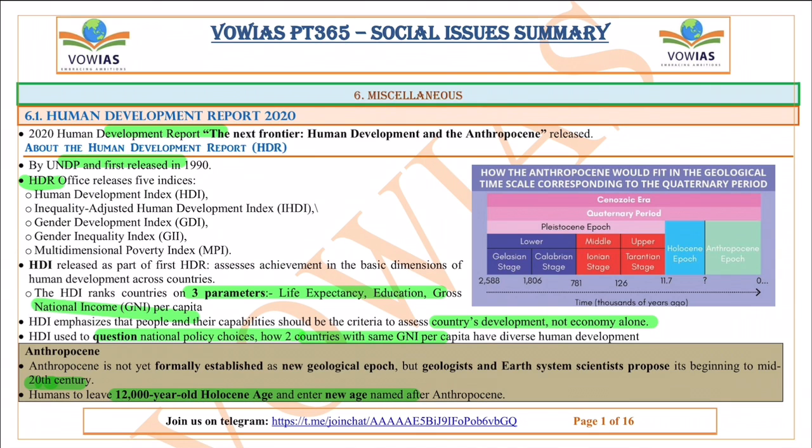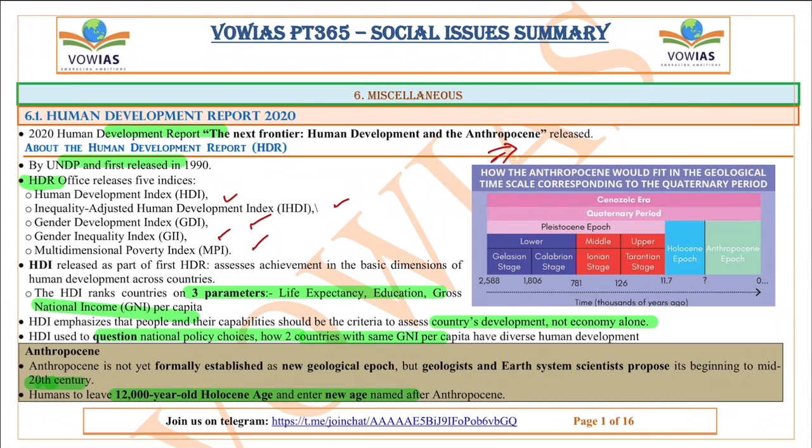of 2020. The title for the Human Development Report 2020 is The Next Frontier, Human Development and Anthropocene. This is released by UNDP, and the first time it was released was in 1990 itself. This office actually releases 5 indices: the Human Development Index, the Inequality Adjusted Human Development Index, Gender Development Index, Gender Inequality Index and Multidimensional Poverty Index.